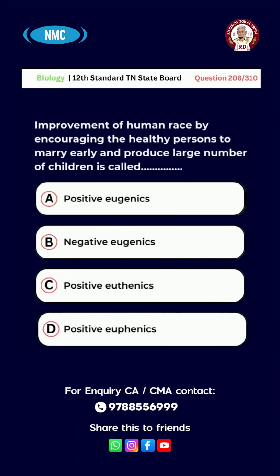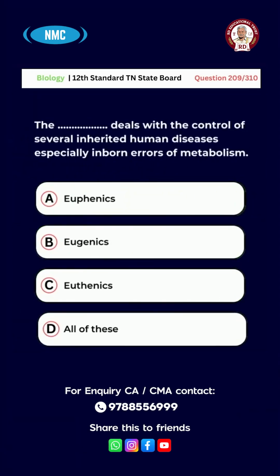Question number 208. Improvement of human race by encouraging the healthy persons to marry early and produce large number of children is called A. Positive eugenics, B. Negative eugenics, C. Positive euthenics, D. Positive euphenics. And the right answer for this question is option A. Positive eugenics.